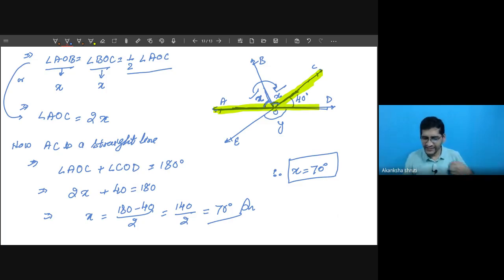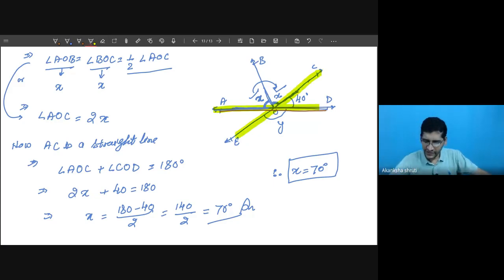Now, student, we are interested to know angle y. What is the value of angle y? If we consider the vertically opposite angle, what is that? If I consider this line and this line, means if we consider new line like this, so one line is this, another line is this.